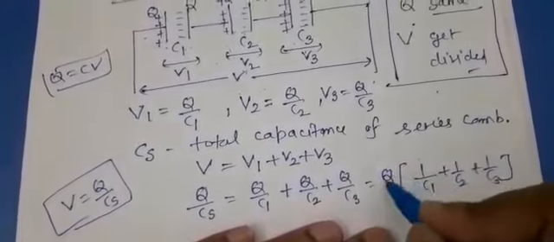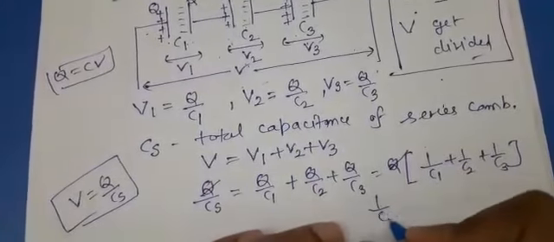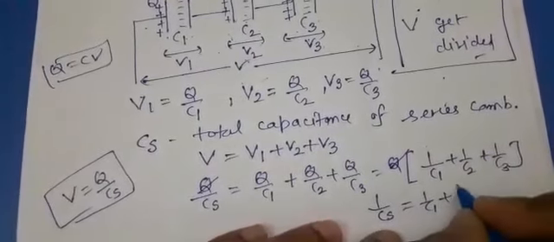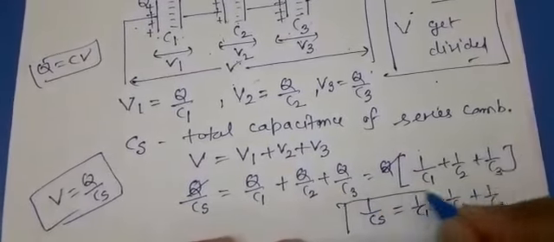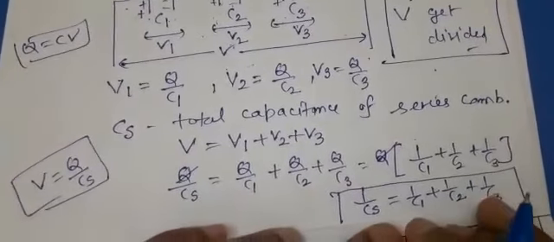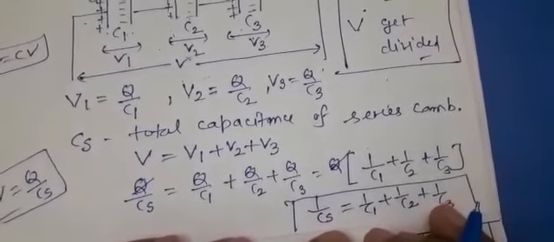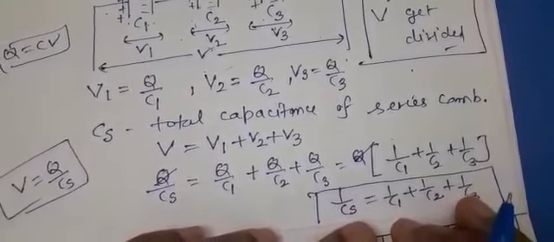So from here Q will cancel out. What is left? 1 by CS equals 1 by C1 plus 1 by C2 plus 1 by C3. This is the series combination, and this way you can calculate the equivalent capacitance of a series combination.